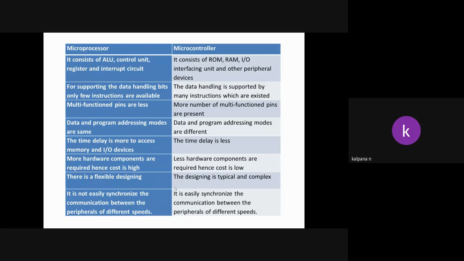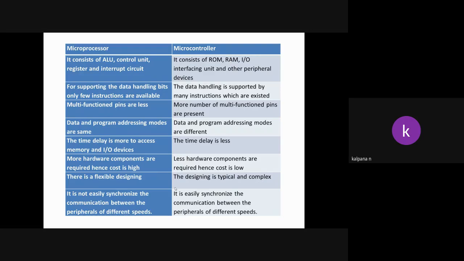Okay, now see the differences between microprocessor and microcontroller. Microprocessor consists of ALU, control unit, registers and interrupt circuit, whereas microcontroller consists of ROM, RAM, IO devices, interfacing unit, and other peripheral devices. Microprocessor supports data handling bits, only few instructions are available, whereas data handling in the microcontroller is supported by many instructions.